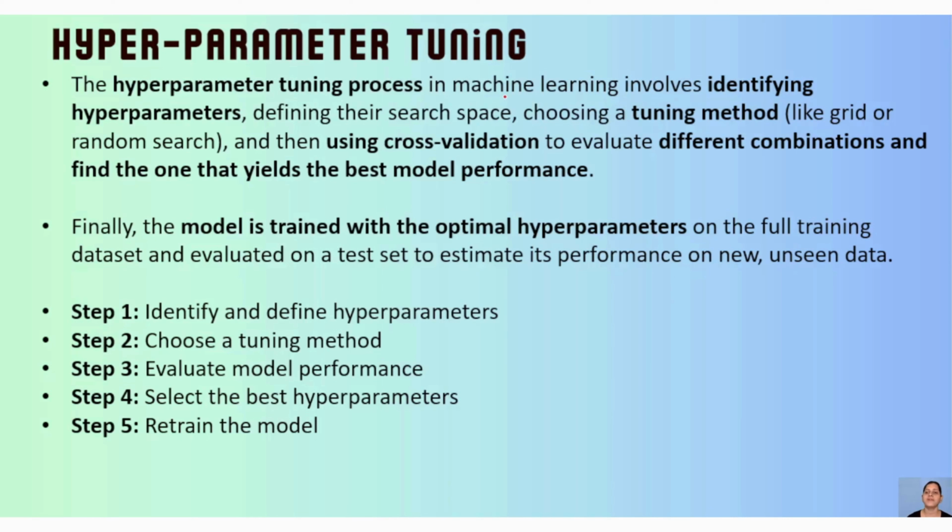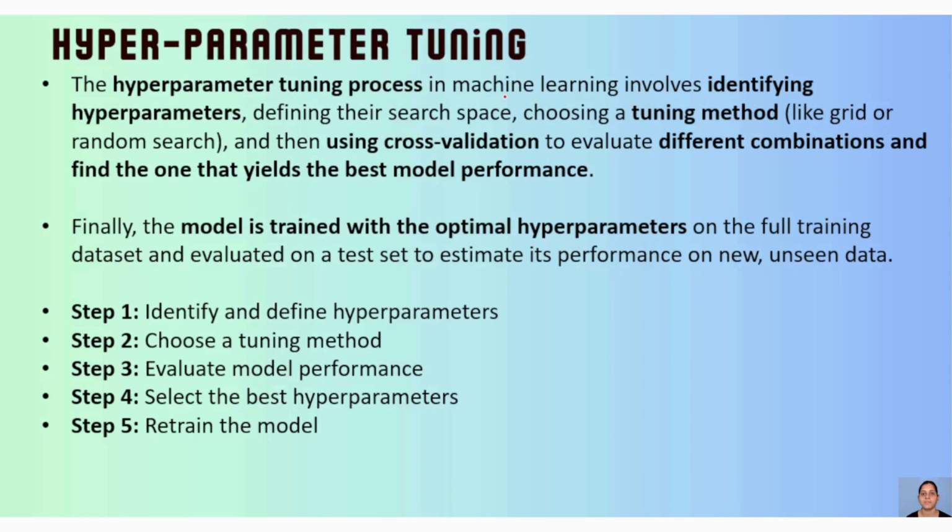So we have different techniques, different methods. Again, we have GridSearchCV, RandomizedSearchCV. Those methods are helpful along with cross validation. In short, you can keep in mind that the hyperparameter tuning process is where we are getting the best out of it.